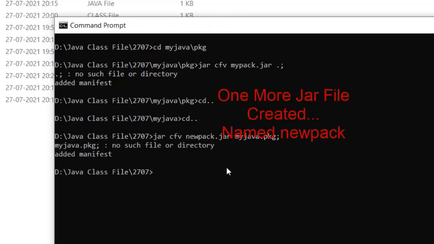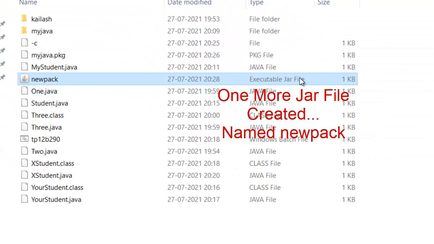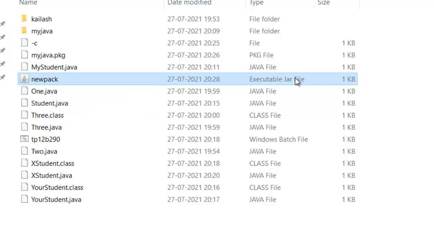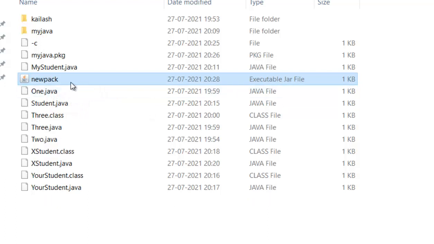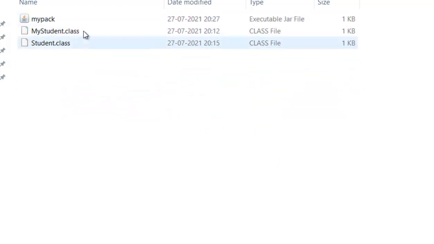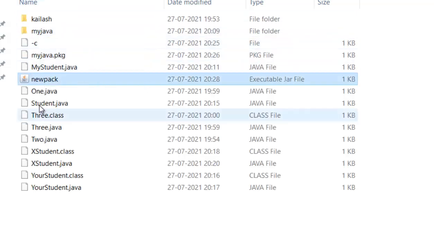Yes, here it is also created, see, new pack. This is called an executable jar file. This package contains the classes present under these two, my class and student. These two classes are present under this jar file.